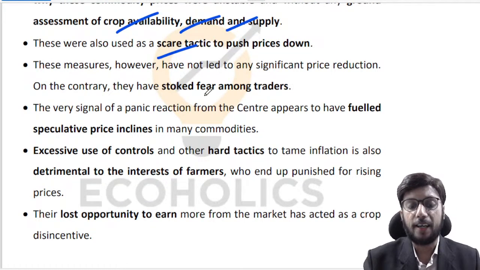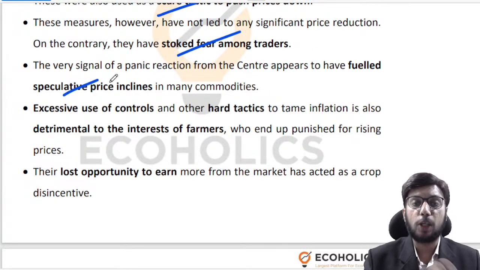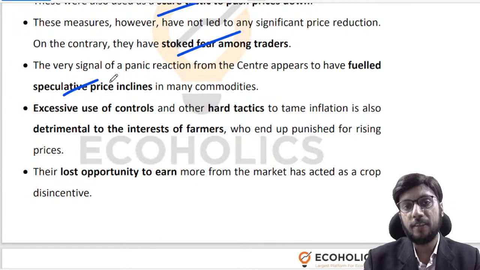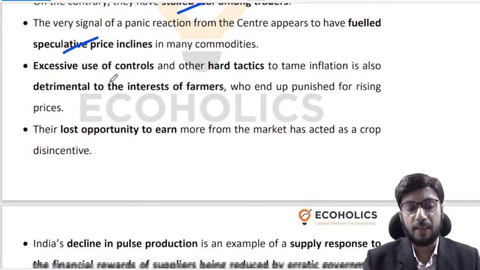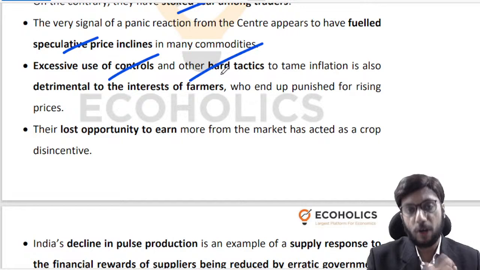These are scare tactics, right? So that traders will be afraid, but nobody is afraid right now because everybody has gotten used to it, right? And what is now happening is that there is a lot of speculative trade, which is shooting the prices up, right? So this excessive use of control, hard tactics, is not working, and we really need to modernize our supply